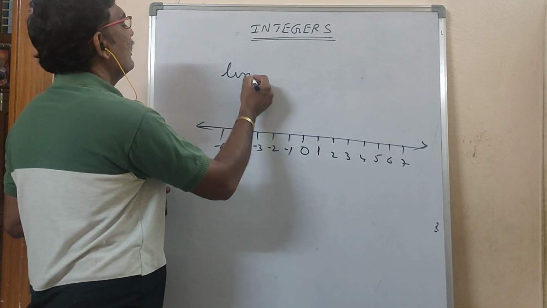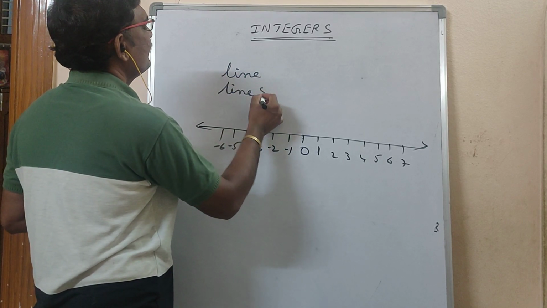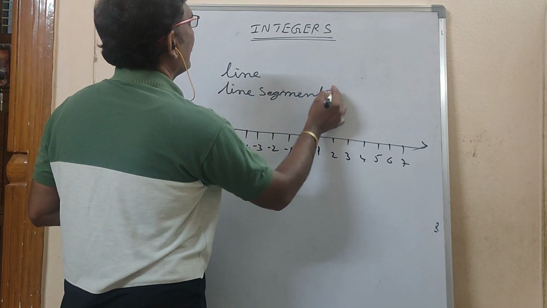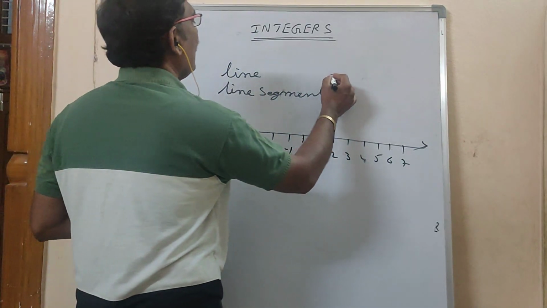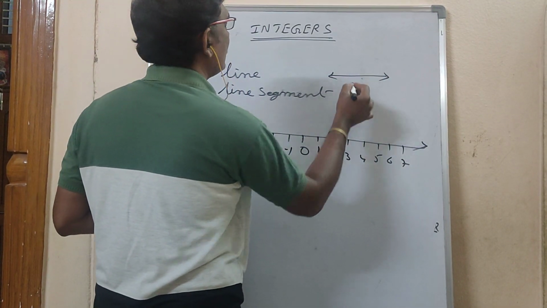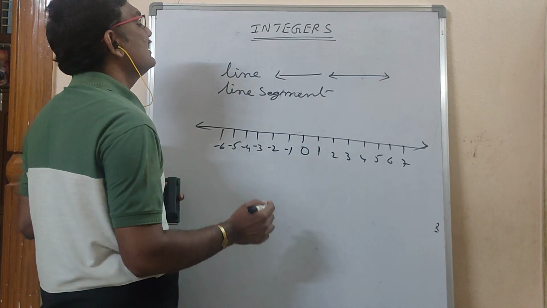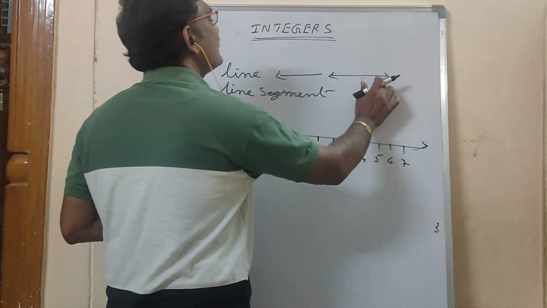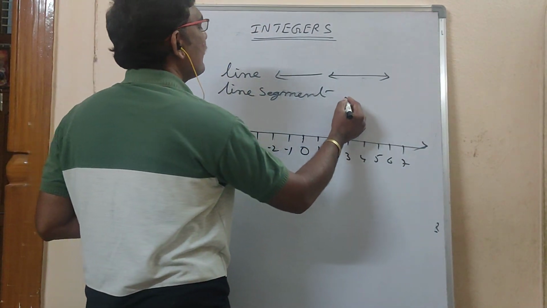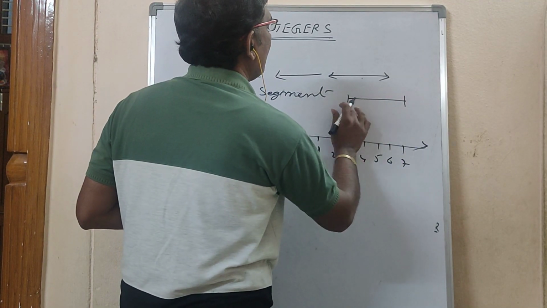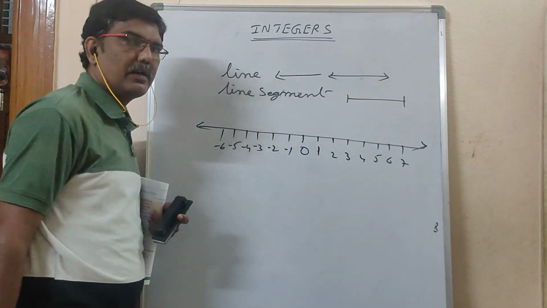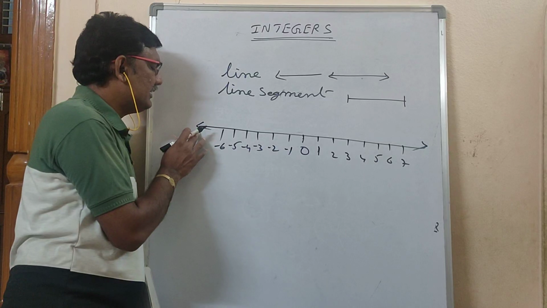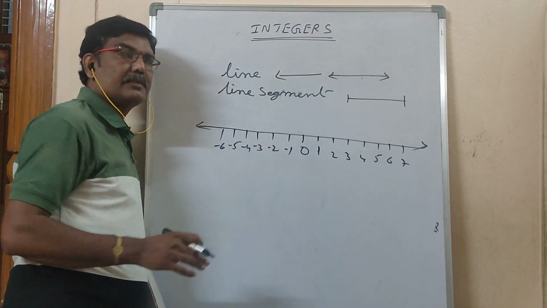Line and line segment: these two are different. If I draw like this and keep arrow marks on both sides, it is called a line. This I can extend, this side also I can extend. A line segment I can't extend. I have to start from here and end up to here. No arrow marks.